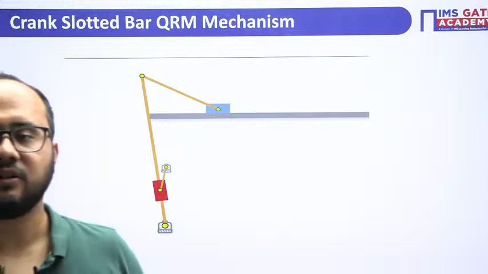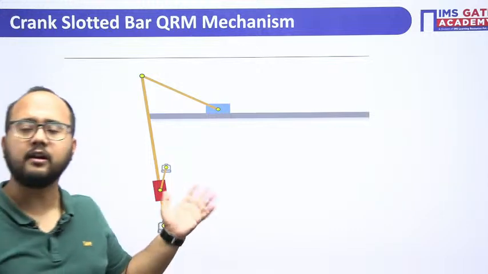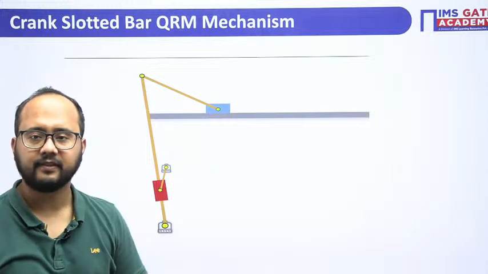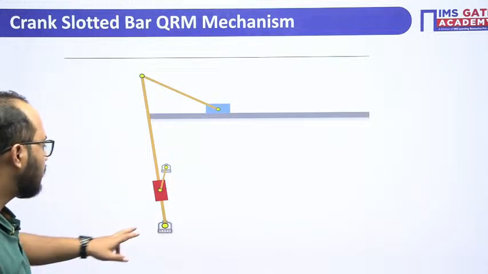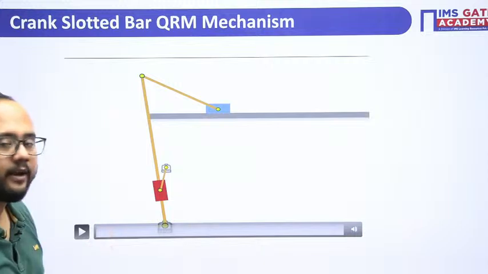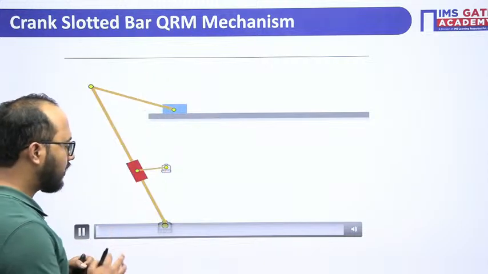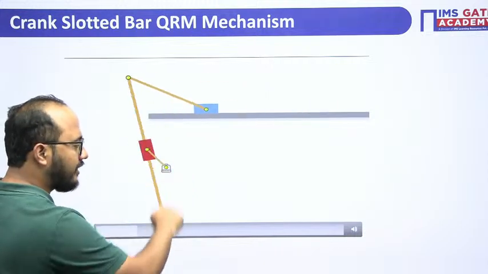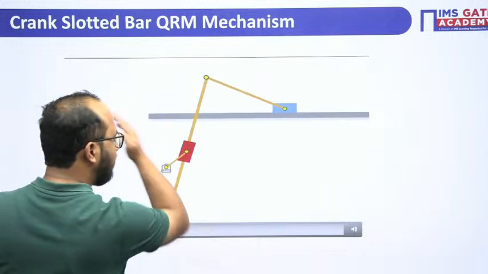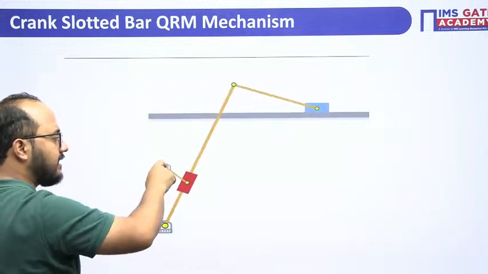Obviously it is a quick return motion mechanism, correct? So the point here is you need to understand how many links we have. For the mechanism, this is a fixed link, one is a slotted bar, this is a slider, and this is a complete crank.